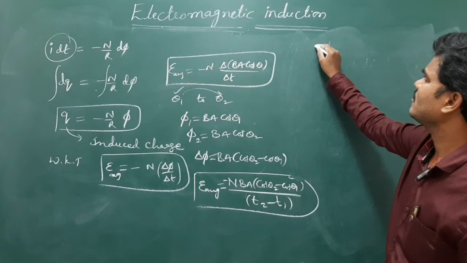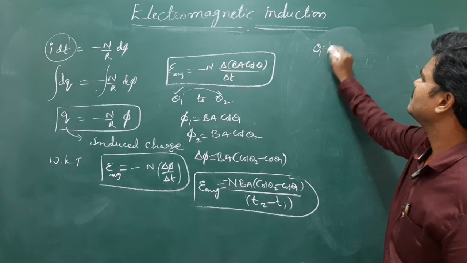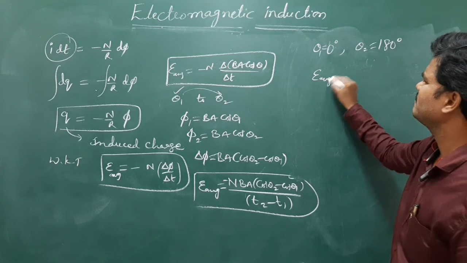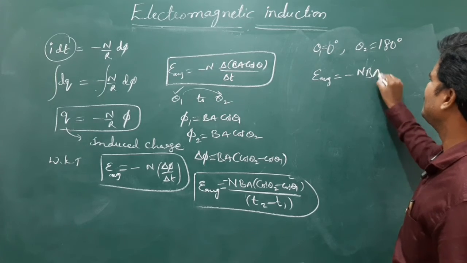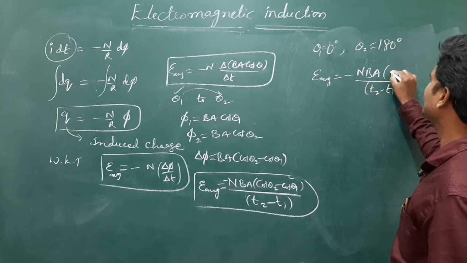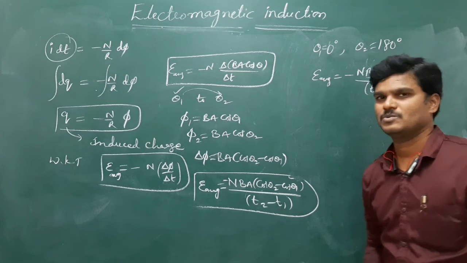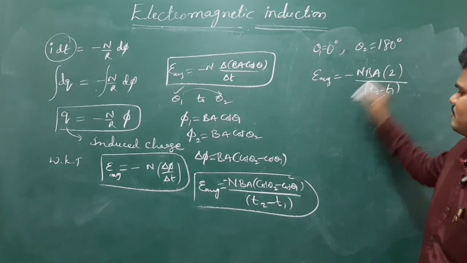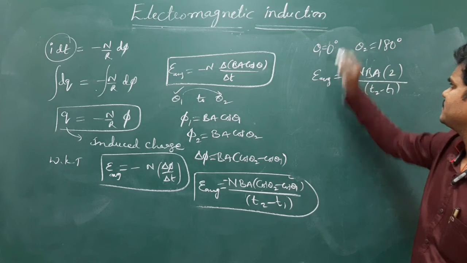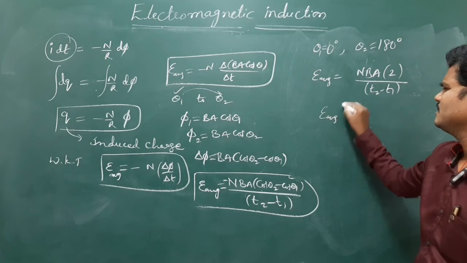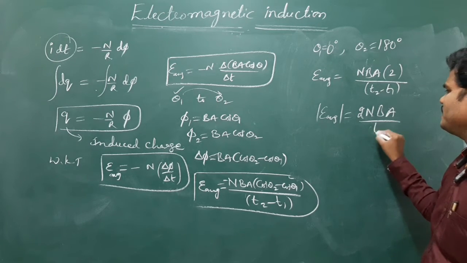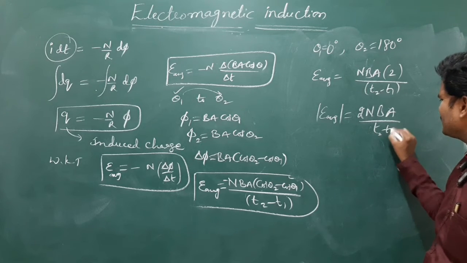Suppose initially the coil makes theta 1 equal to 0 degrees. Later on it is rotated to 180 degrees. Then find the average EMF. Average EMF is N BA by time, t2 minus t1, times (1 minus (minus 1)). So cos 180 is minus 1, and the minus makes it plus. So average EMF is 2NBA by the time interval, t2 minus t1.